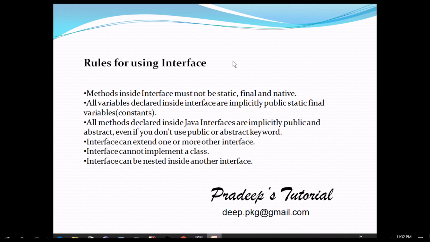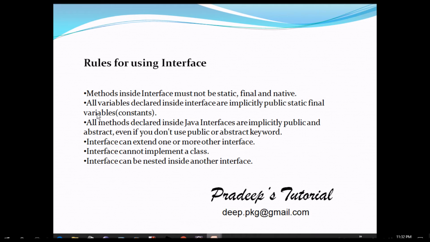Rules of using interface. A method inside an interface must not be static, final, or native. If you define a method static or final, that means the method cannot be overridden. And native also you cannot use.